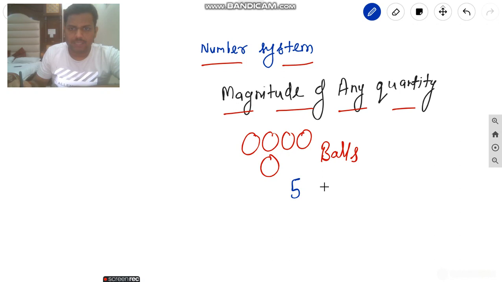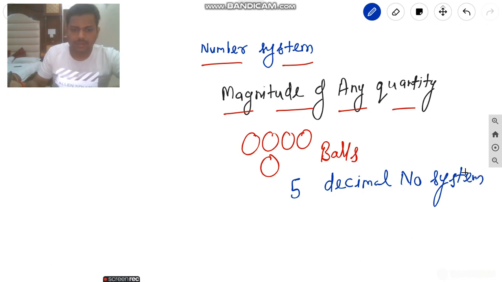This is the decimal number system. Humans generally use the decimal number system for regular use, to quantify anything or get the magnitude of any quantity.